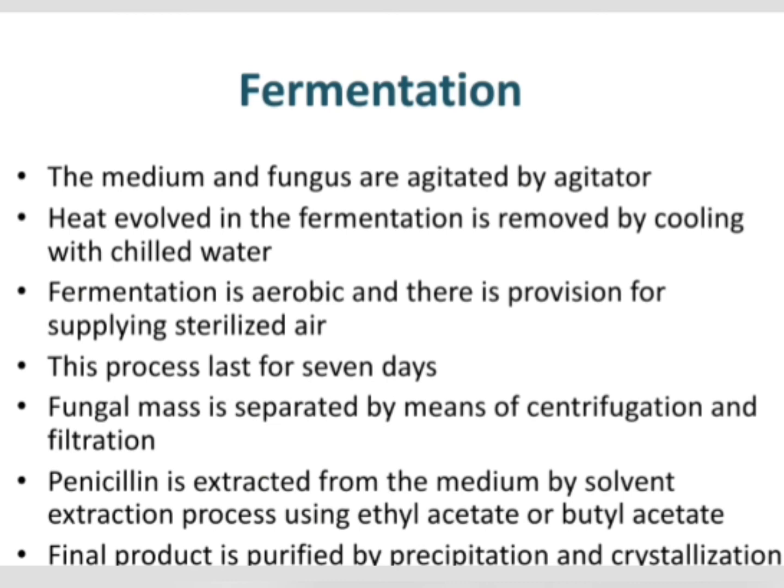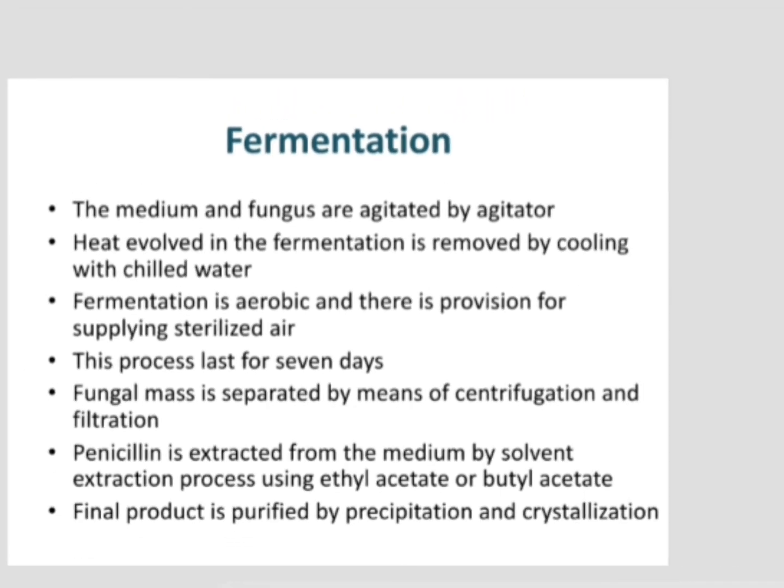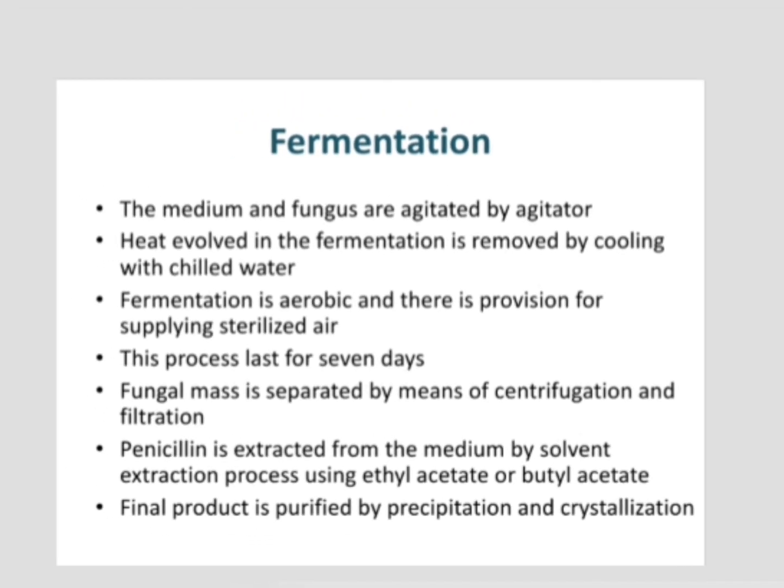So by means of either crystallization or precipitation, we are purifying the final fermentation product, that is this antibiotic penicillin. So these are the major steps involved in this fermentation process.